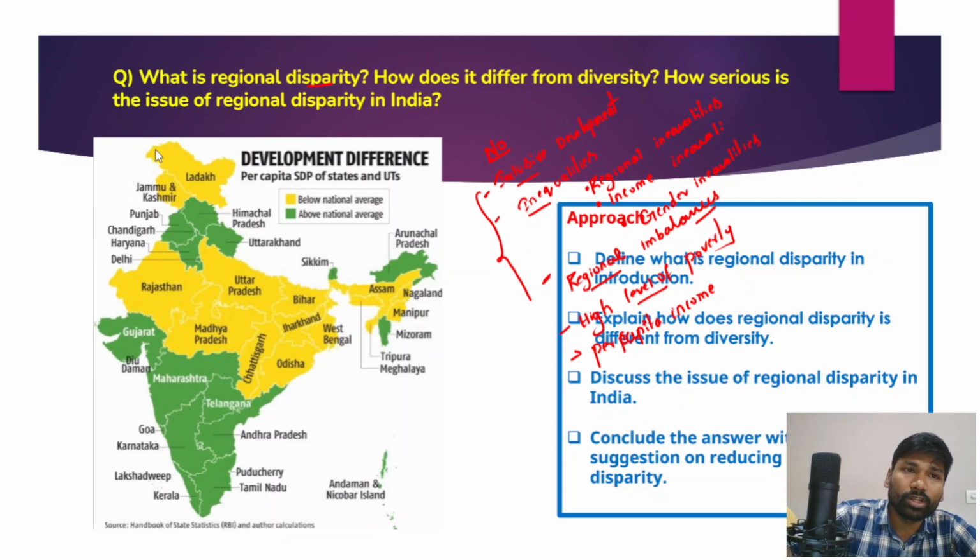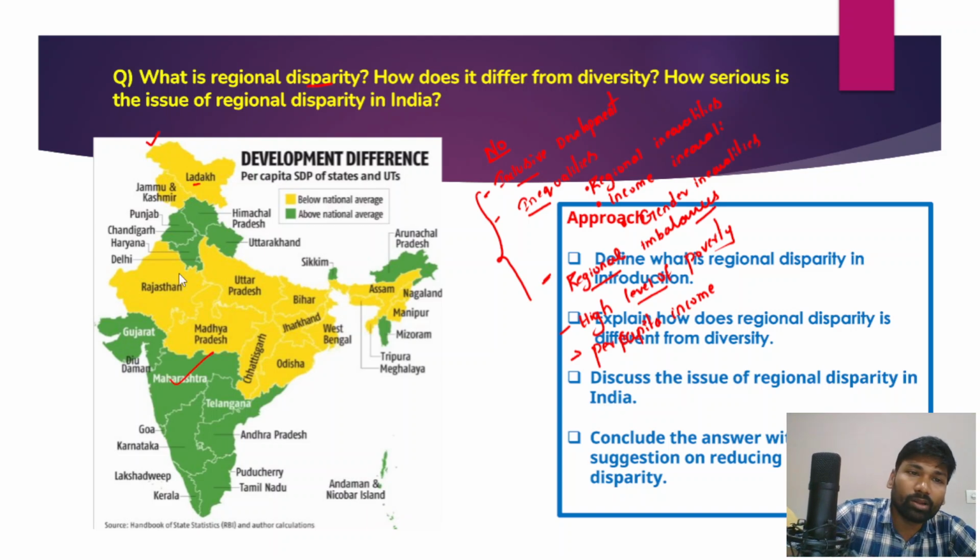Now, if you carefully look at this map, you could see all the states or union territories which are color coded in yellow. They have a per capita state domestic product below the national average. On the other hand, the states marked in green have a per capita state domestic product more than the national average. So there are a lot of developmental differences, and that is known as regional disparities.